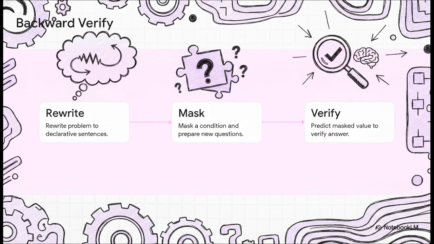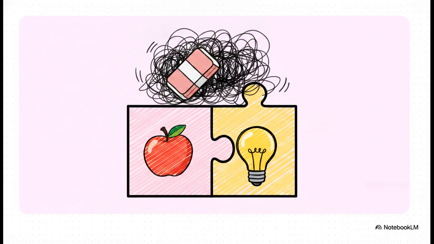Let's walk through these. For the very first substep, we use a prompt template to force the AI to rewrite the original question along with its candidate answers into flat, complete declarative sentences. We literally strip away the question marks entirely. This leaves us with pure statements that combine the original facts with the AI's generated conclusions. So A1 says Jackie has 18 more apples. A2 says Jackie has 2 more apples.